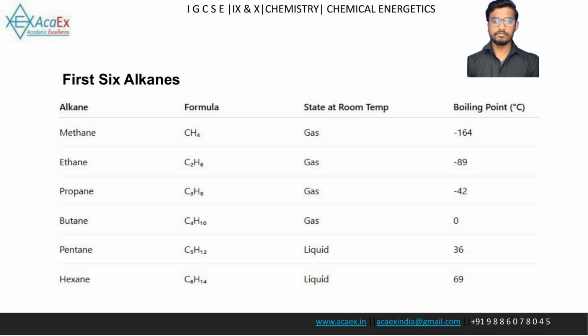Butane, formula C4H10, is a gas with a boiling point of 0 degrees Celsius. Pentane, formula C5H12, is a liquid with a boiling point of 36 degrees Celsius. Hexane, formula C6H14, is a liquid with a boiling point of 69 degrees Celsius.